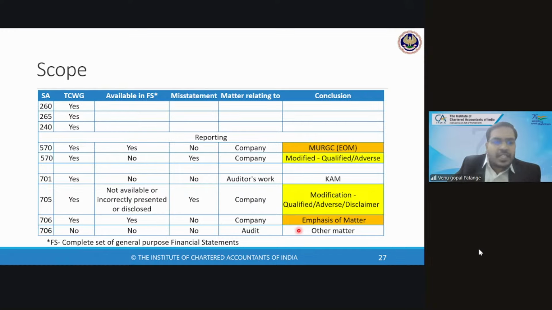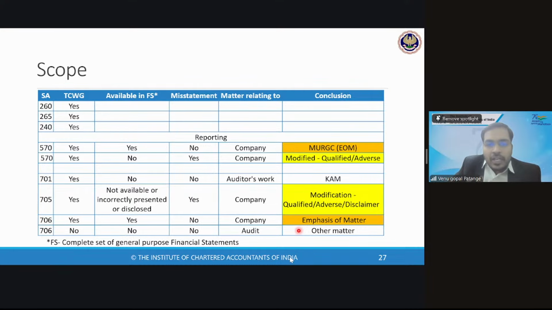No need. It is not mandatory. If you wish to, you can discuss. You can discuss any matter with those charged with governance. No one is stopping you as an auditor, because you want to make them aware before you report something, since it is their company that is going to be affected by your report. But it is not mandatory that you should discuss and then only report it. We'll see that while we are discussing SA 706.